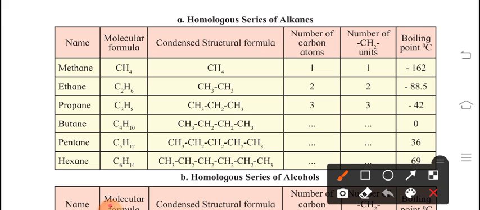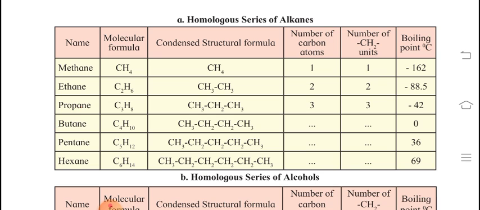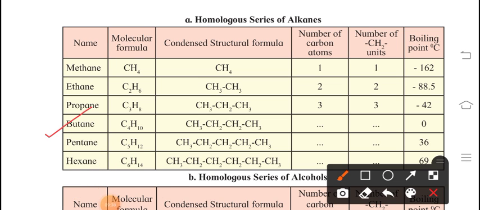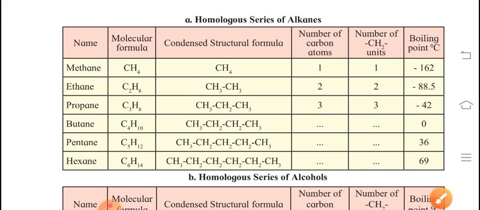Next is butane, C4H10. Obviously, if you want to write C4H10, this is the structural formula CH3, CH2, CH2 and CH3. Number of carbon atoms is 4 and number of CH2 units is also 4. Its boiling point is 0.